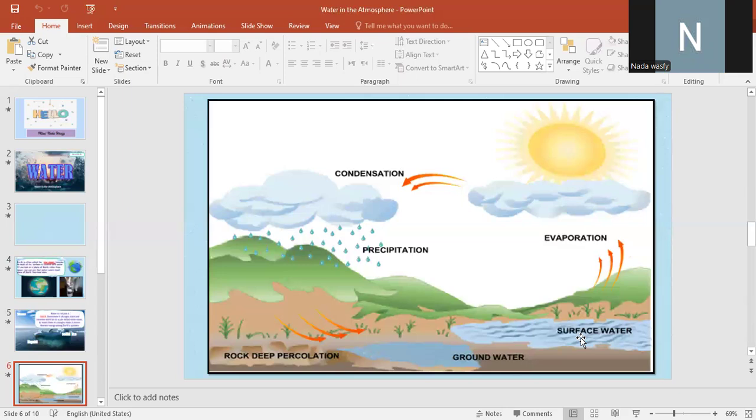And when the temperature decreases, this means the thermal energy is lost from the water and it converts from gas into liquid and from liquid into solid.